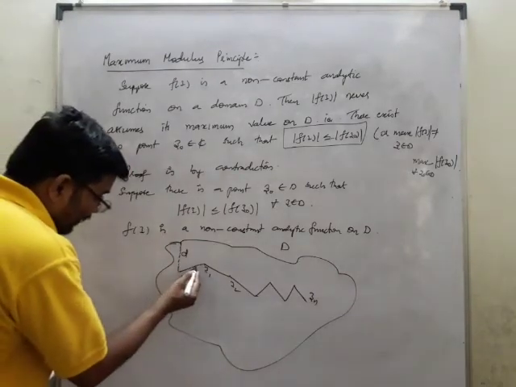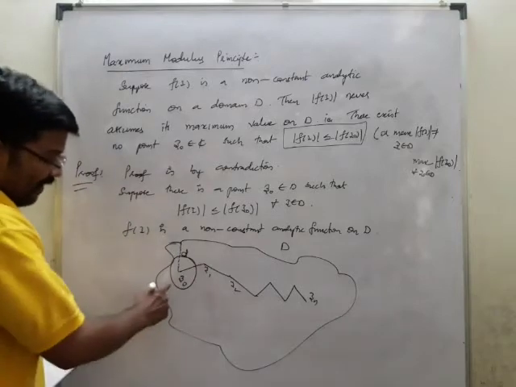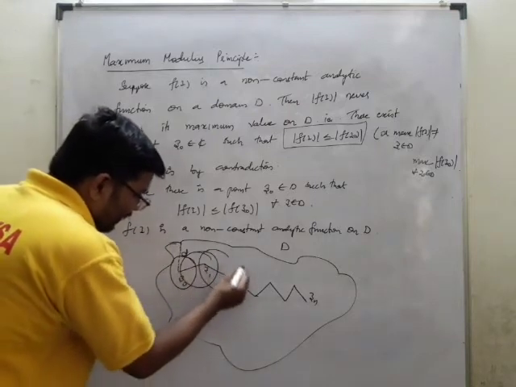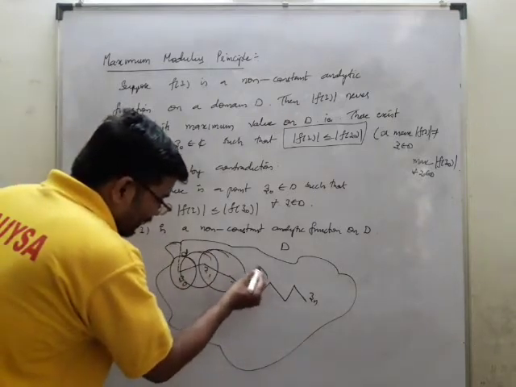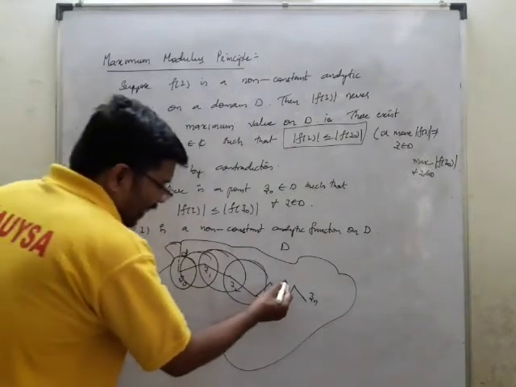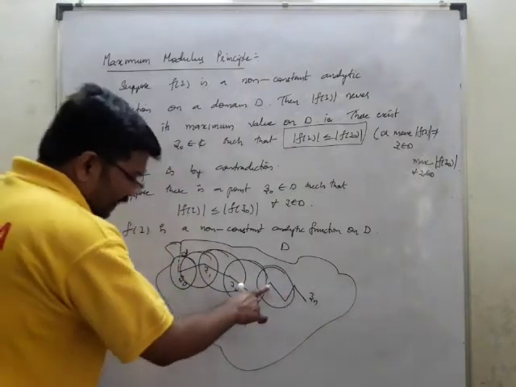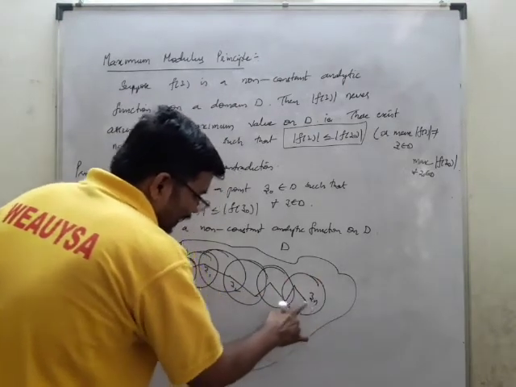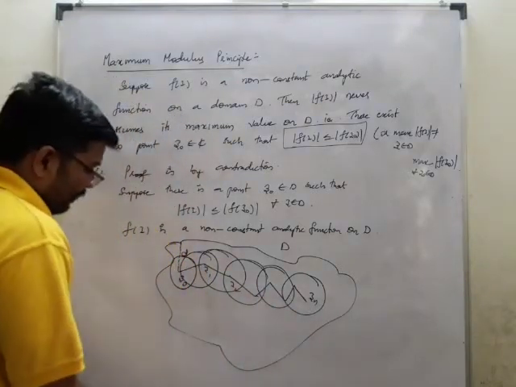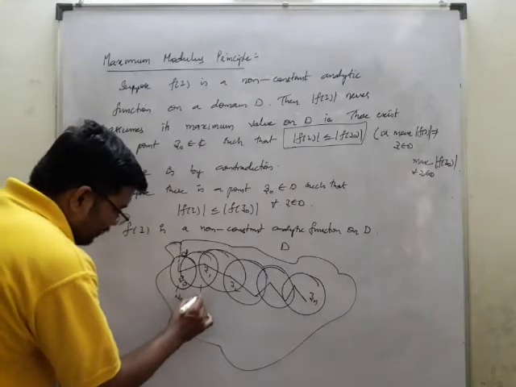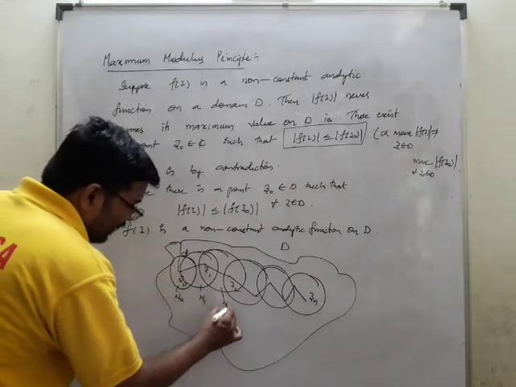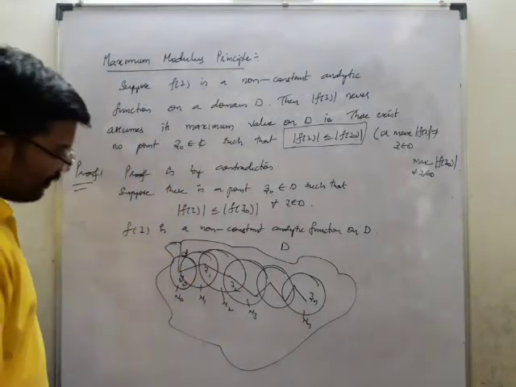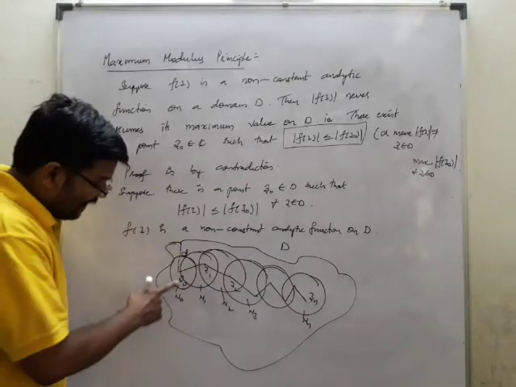So I may take a circle, a neighborhood of radius d. I may take another circle having z0 and z1, another having z1 and z2, another having z2 and z3, and another having z n minus 2 and z n minus 1. I will take another circle with zn and z n minus 1. This is N0, this is N1, this is N2 and N3 and so on, up to Nn.